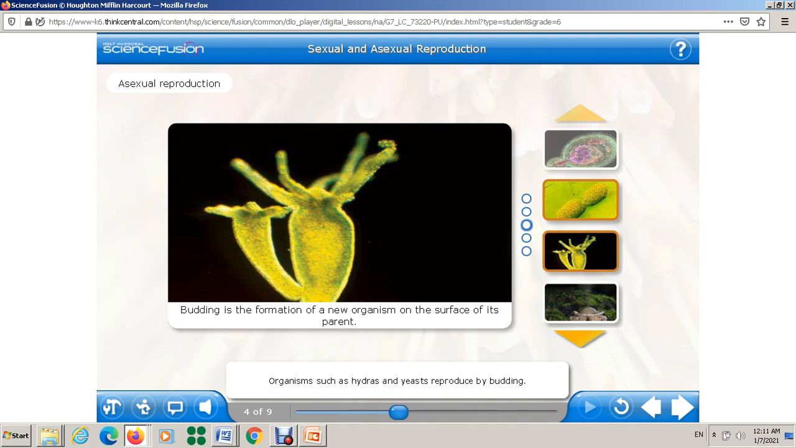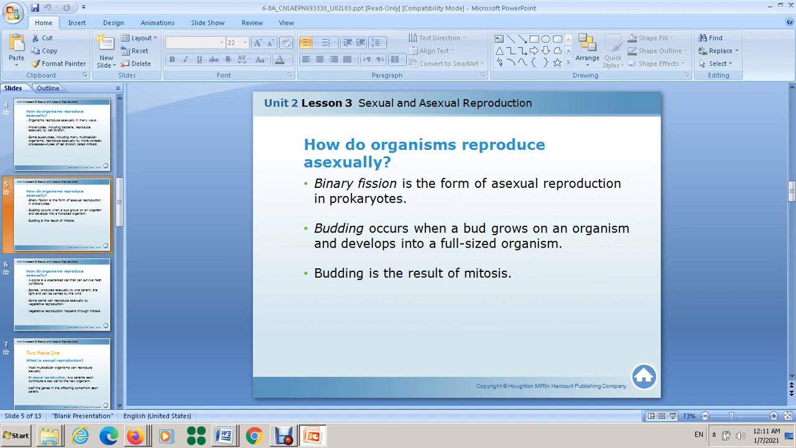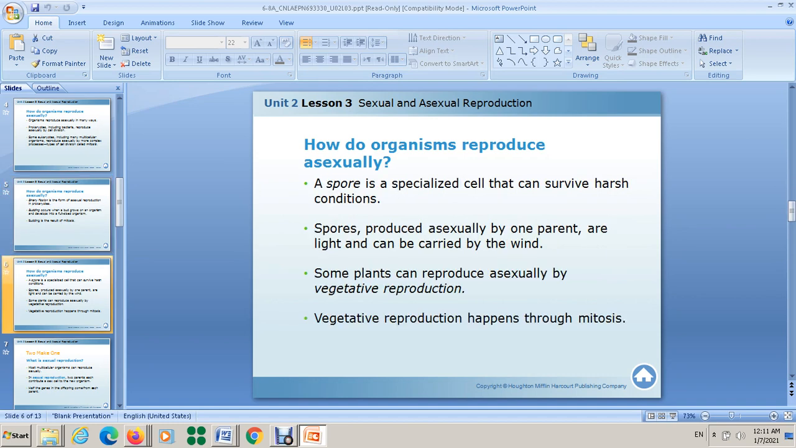Let's move now to the third way of asexual reproduction, which is by spores. What is a spore? A spore is a specialized cell that can survive in harsh conditions, and these spores are produced asexually by one parent. These spores are light and they can be carried by the wind.